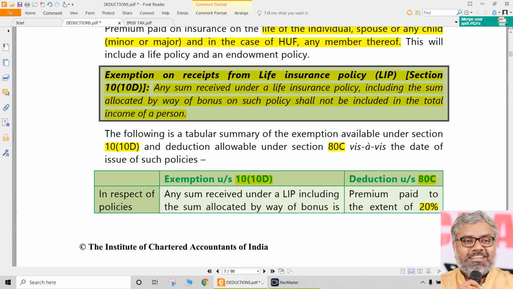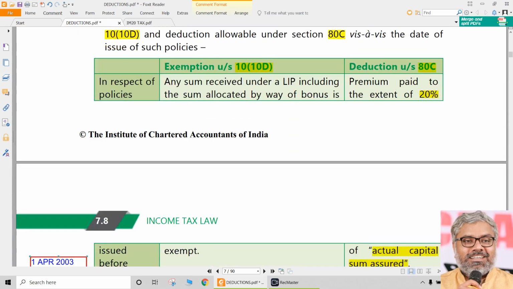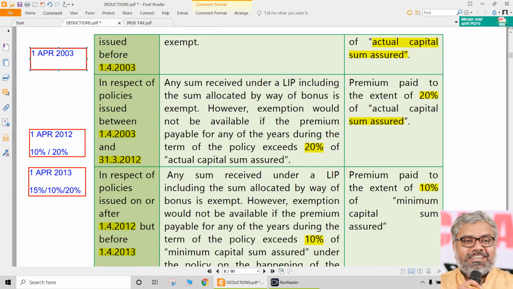But otherwise, normally if in a question it is given that the assessee has paid a life insurance premium of 40,000, you give deduction, that's it. There is nothing else to worry about. If the sum assured is also given, if the date of issue of policy is also given, then definitely all these points will come into picture. So remember these dates well, particularly for a normal person.